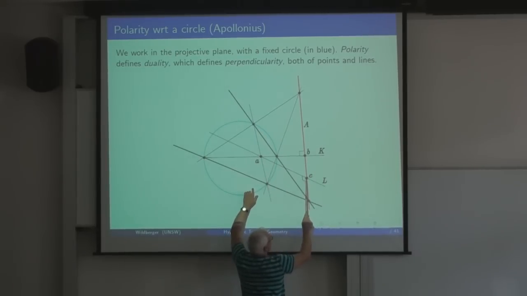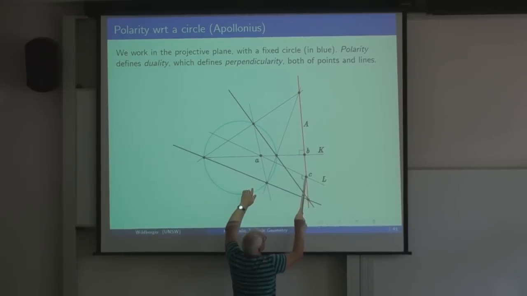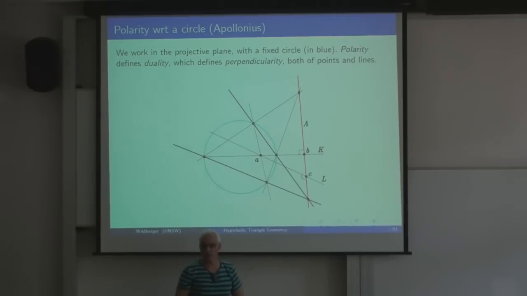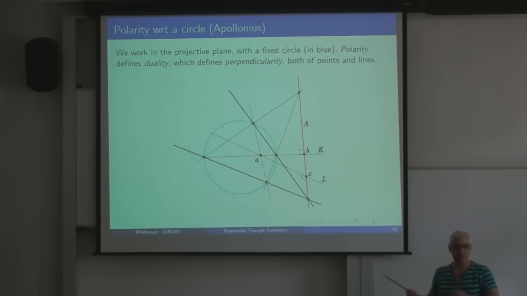This point C lies on this line. So we say that this point C and this point A are perpendicular. It's maybe a new idea because you're not used to perpendicular points in Euclidean geometry. But here there's a notion of perpendicular points, and there's a notion of perpendicular lines.